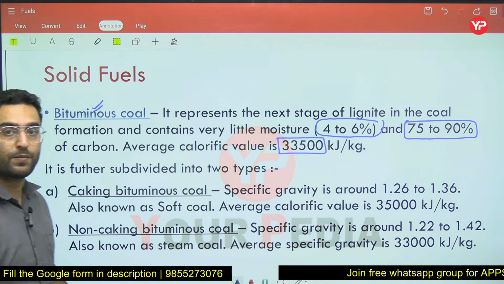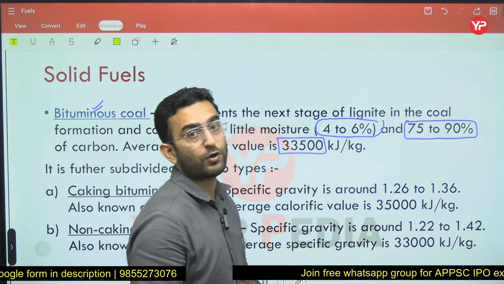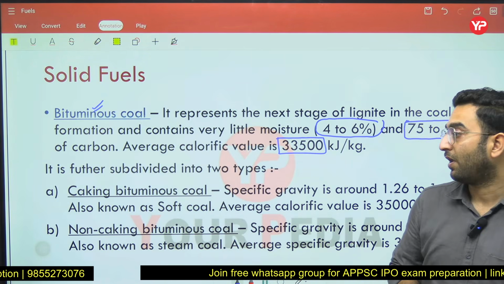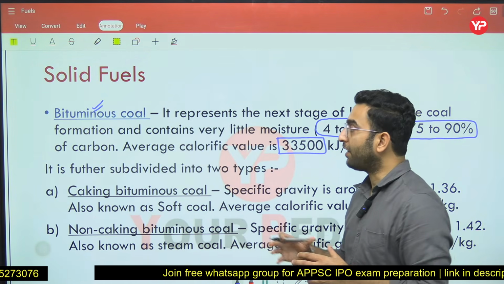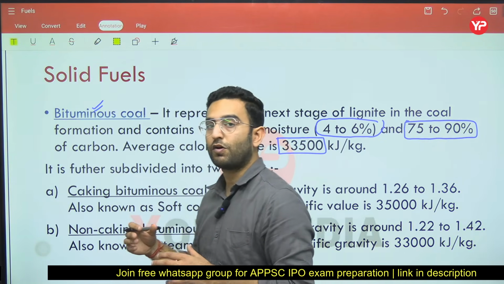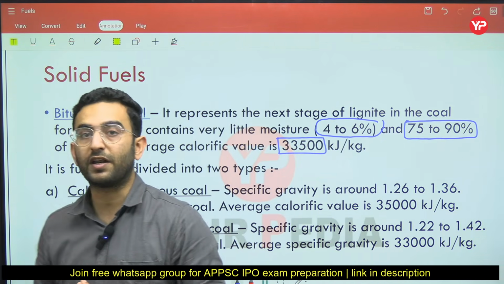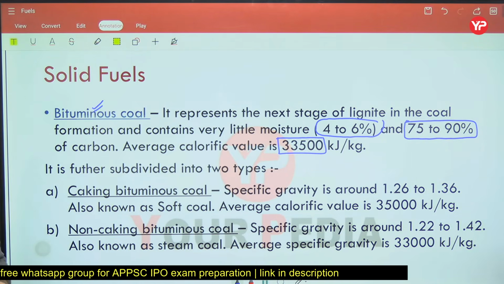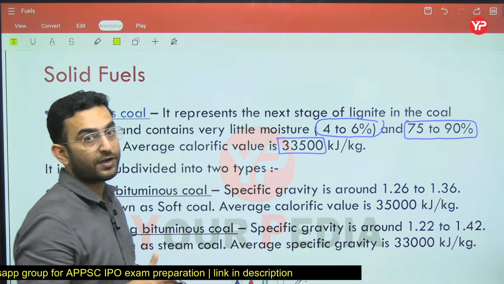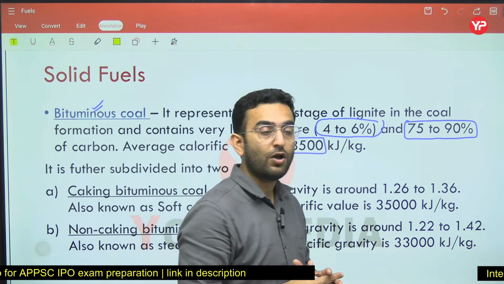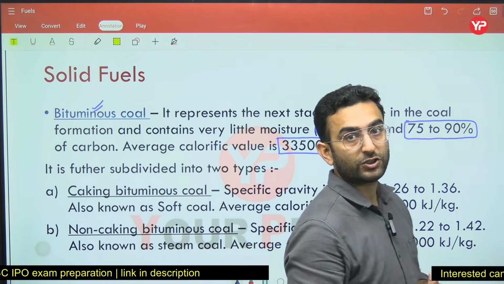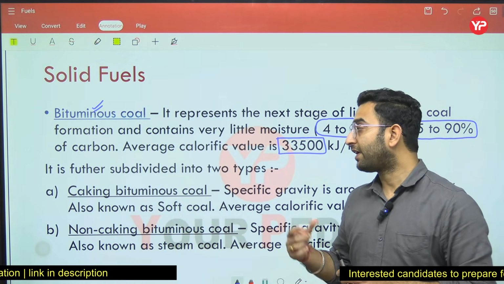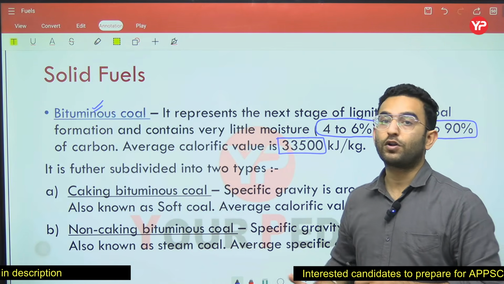The first one is caking bituminous and the second one is non-caking bituminous. Now, what is the meaning of caking and non-caking here? Whenever you are burning bituminous coal at a temperature of around 1100 degrees Celsius, is it going to produce a strong, solid residue after the complete combustion, or is it going to form a soft residue? It simply tells you about the caking and non-caking behavior.